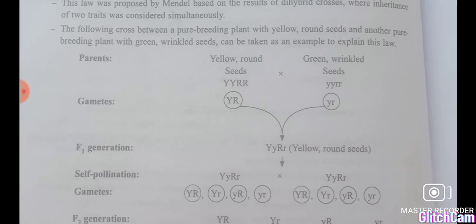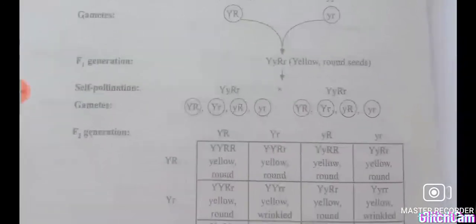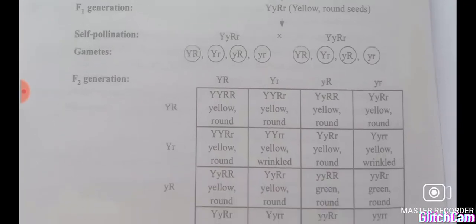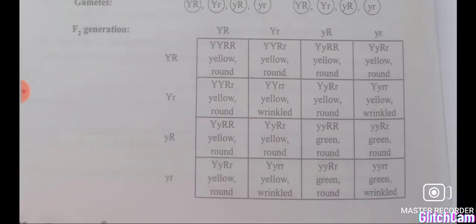Then he could see that in the F1 generation all the plants were showing the dominant character, okay. And in the second generation he self pollinated the plants, and he could see that the plants were produced in the ratio 9:3:3:1. In monohybrid, what is the phenotypic ratio? 3:1. And what is the genotypic ratio? 1:2:1. Okay, but here you see the new types.